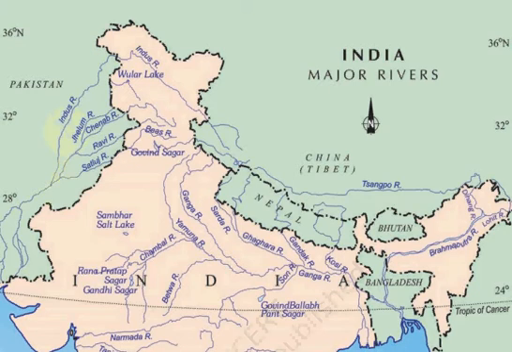At Mithankot, its 5 tributaries join it. These are Satluj, Beas, Ravi, Chenab and Jhelum. Then the Indus river flows near Karachi, and it joins the Arabian Sea. One more important fact about the Indus river is the Indus Water Treaty.